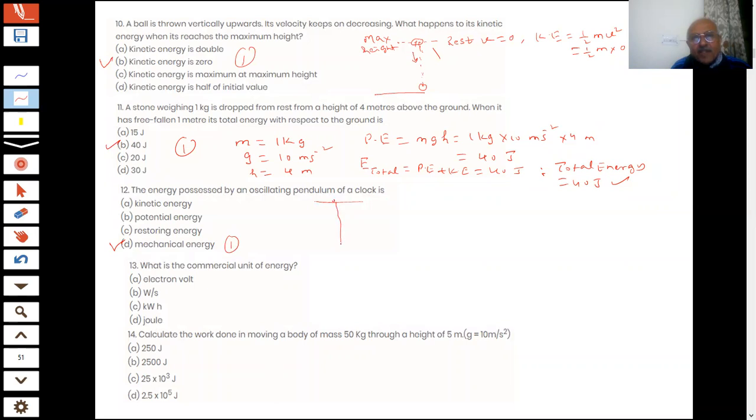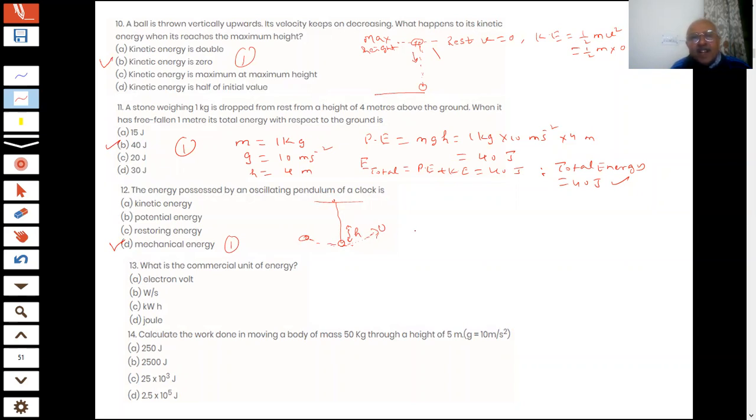This is a pendulum, a string with a bob or a ball. If you just release it, what happens? How does the pendulum move, students? It goes to a certain height, then it comes back, again goes to the left, then it comes back like this. The pendulum swings. So when it is at the 0 point, the potential energy is 0 and kinetic energy is maximum. When it is at the extreme point, the kinetic energy becomes 0 and that gets converted into potential energy.